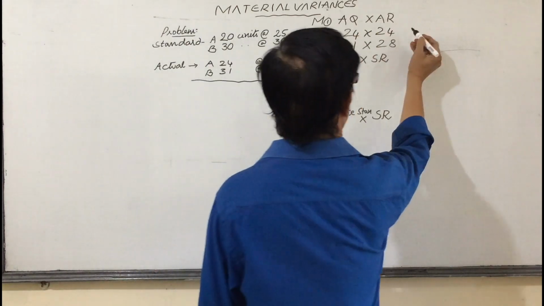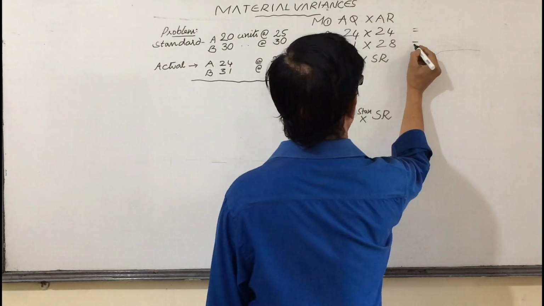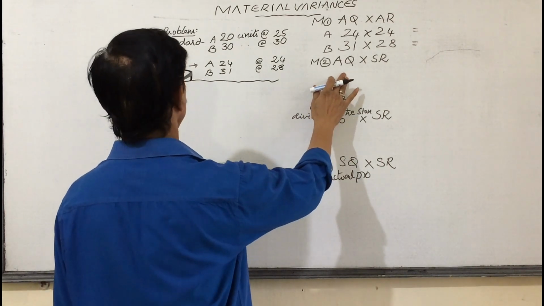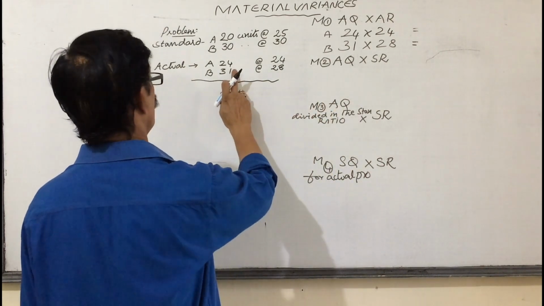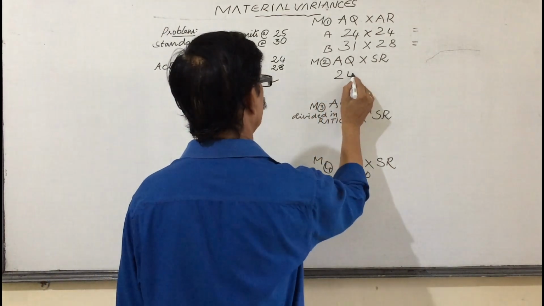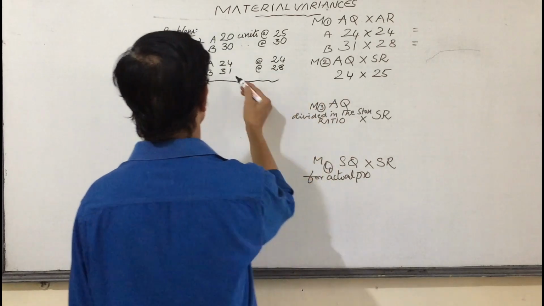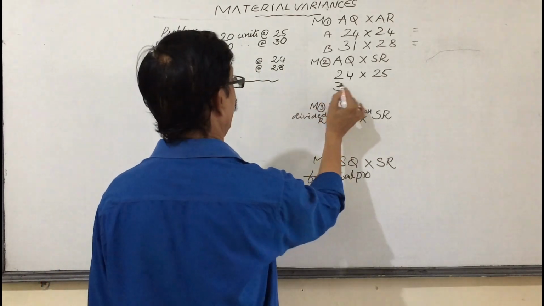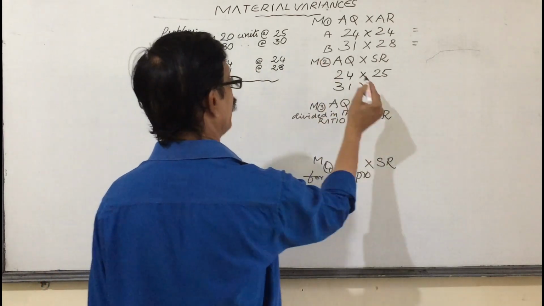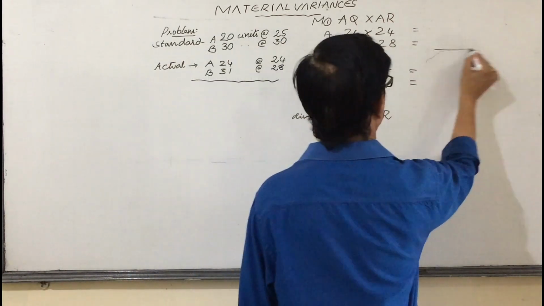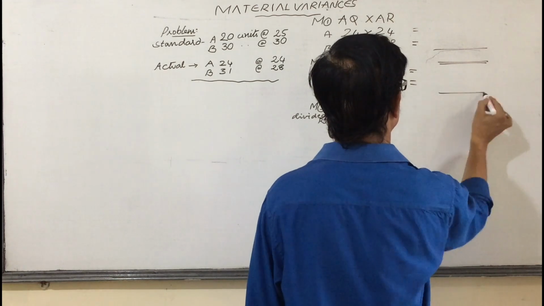Actual quantities multiplied with the actual rates. Next, actual quantity into standard rates. Actual quantity same 24, but take standard rate 25. B 31 units at the rate of 30 rupees. Both are multiplied and we have to get the totals.